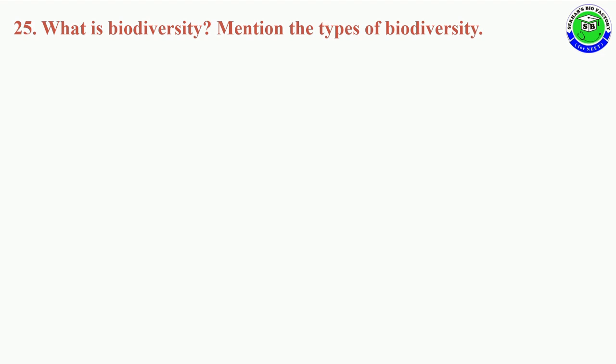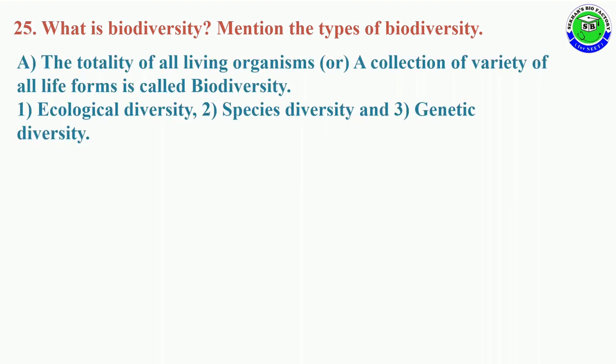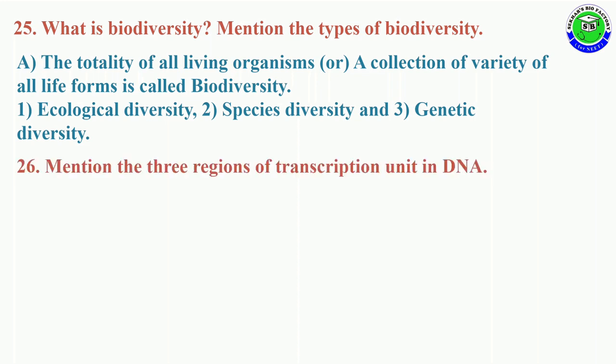Mention the types of biodiversity. The totality of all organisms, or a collection of the variety of all life forms, is called biodiversity. It is of three types: ecological diversity, species diversity, and genetic diversity.